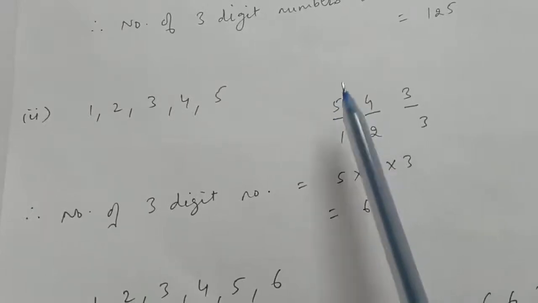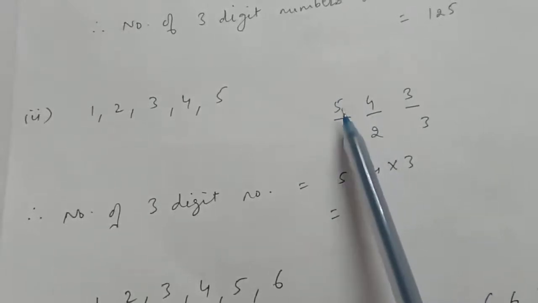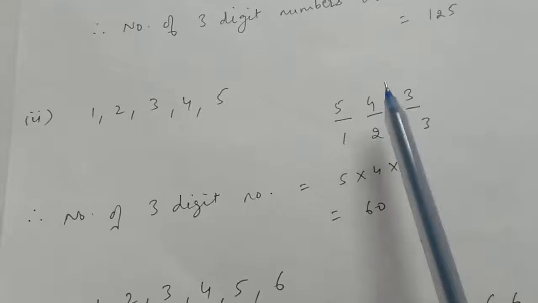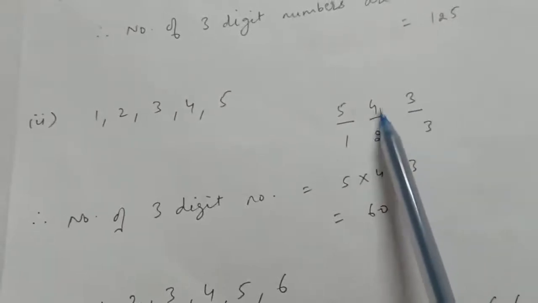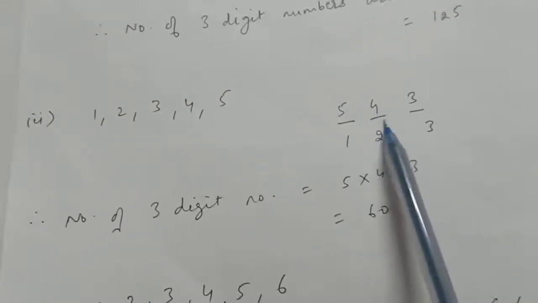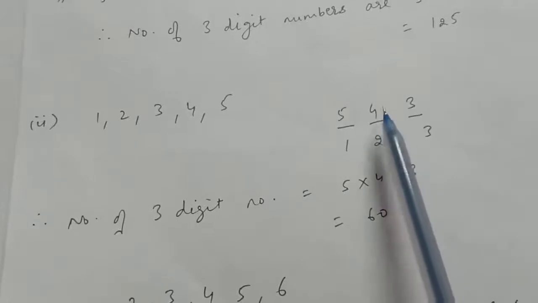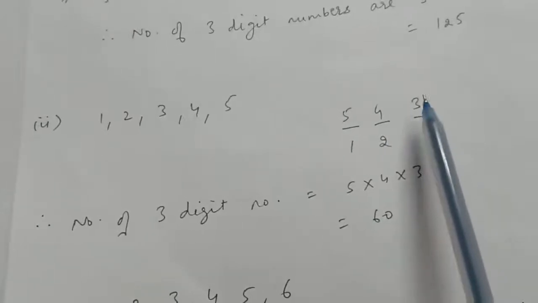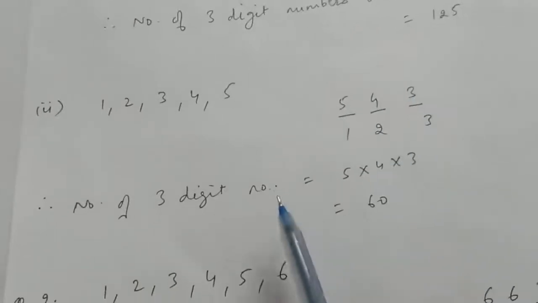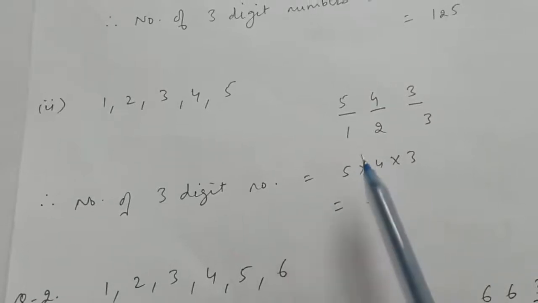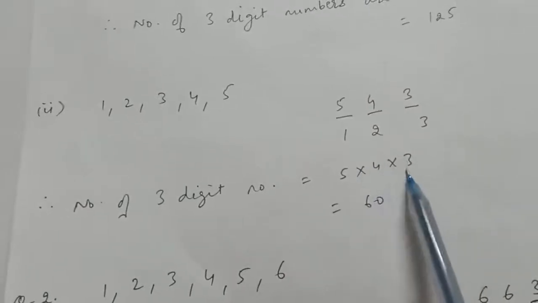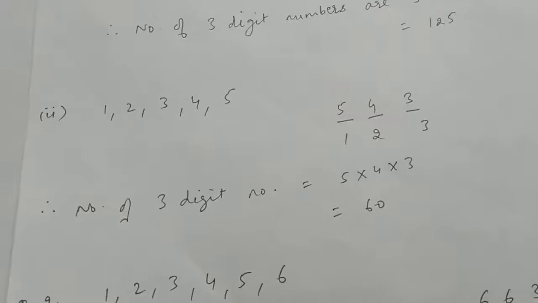Now the digit which has been used at this first place cannot be used on the second place. Therefore for the second place we have 4 options, and for the third place we have 3 options. Therefore total number of 3-digit number will be 5 into 4 into 3, that is 60.